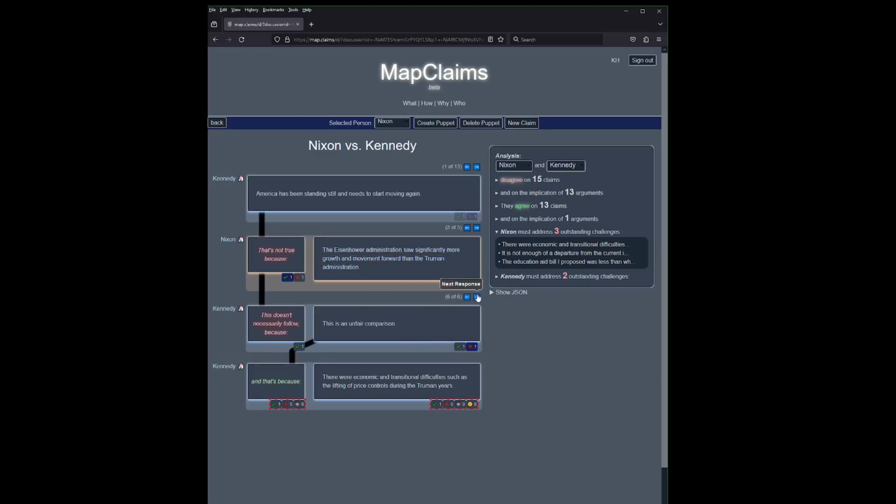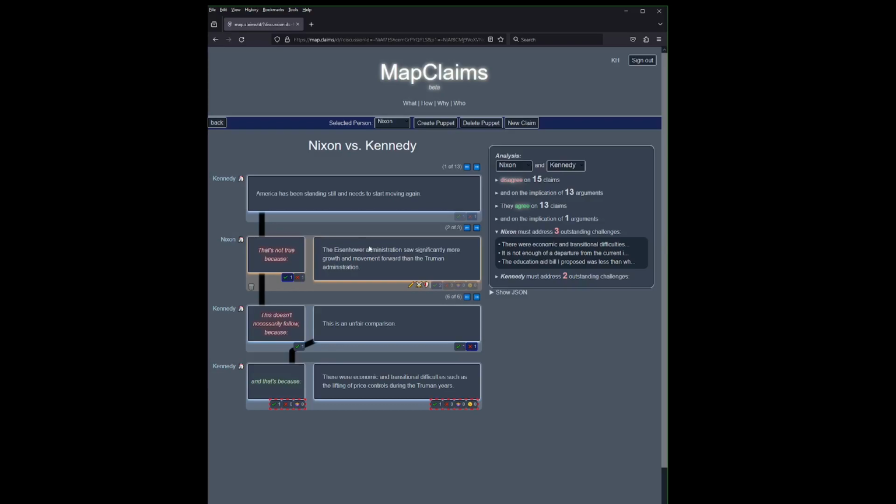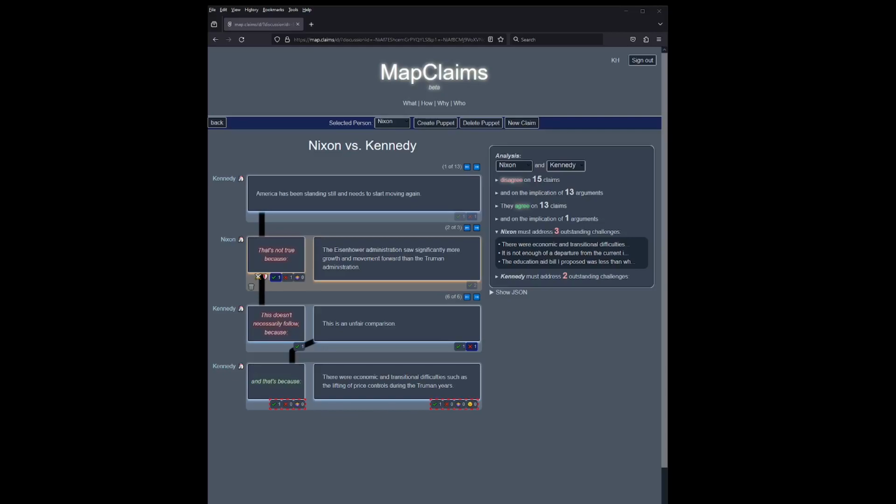As an aside, if we scroll through the arguments here, we can see that Nixon put great effort into arguing in favor of this claim, citing statistics about schools, hospitals, hydroelectric power, etc. But none of that matters, because Kennedy did not disagree with this claim. He disagreed with the implication. That is to say, he did not deny that the Eisenhower administration saw more growth, but rather with the implication of that statement. He says that while this claim is true, this fact does not support its conclusion, which is that America is not standing still.